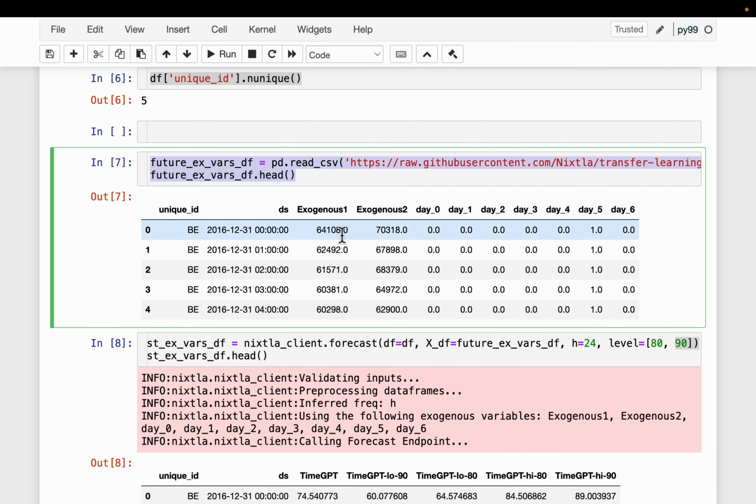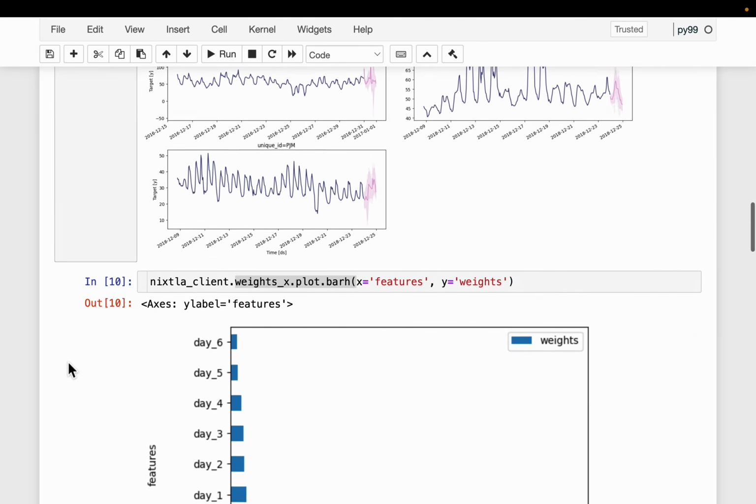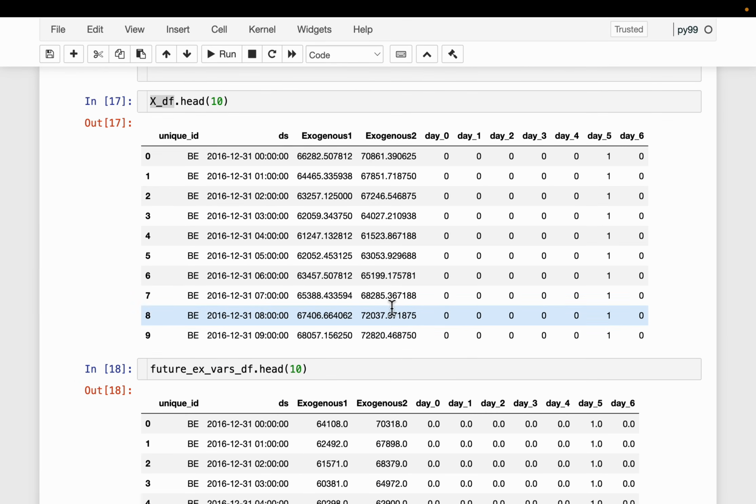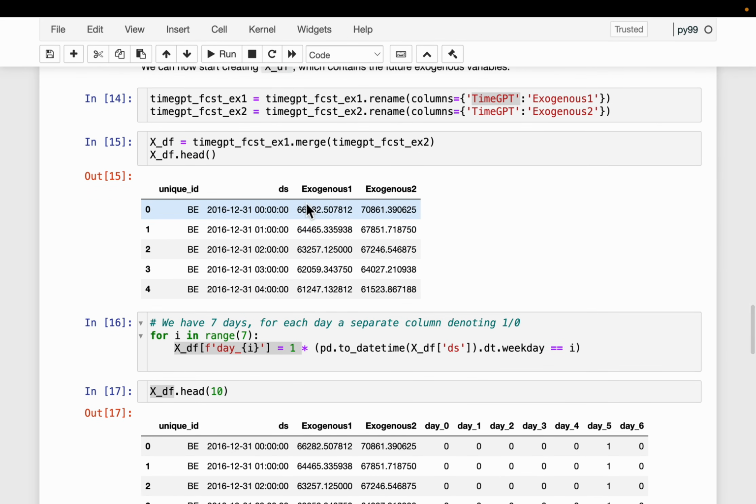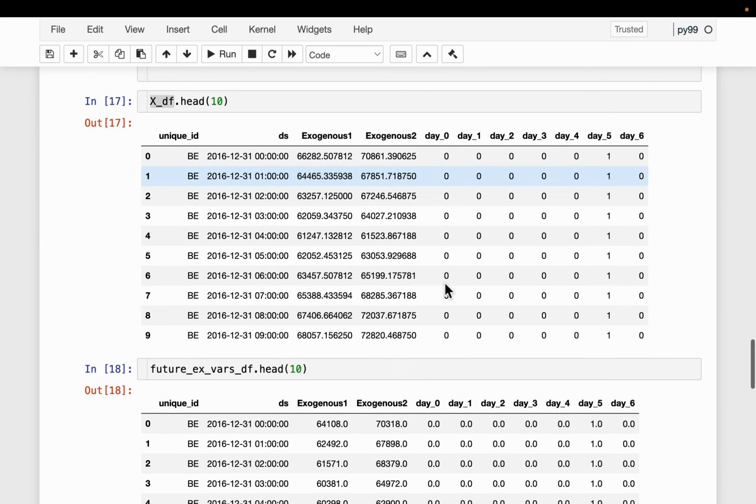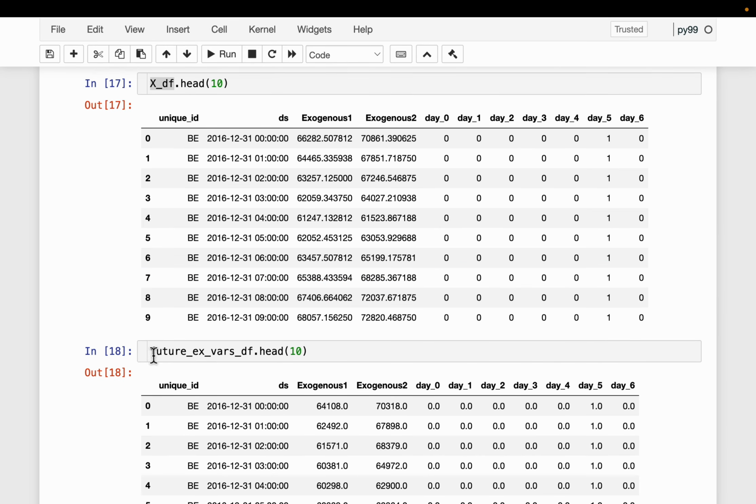So when we use features in a time series forecasting model, and some of these features are not available, we can use the same time series modeling to forecast those first, and then feed them as features to our final model, which is exactly what we have done here. Once we have this data frame, this is the original data frame. We read it from the source.